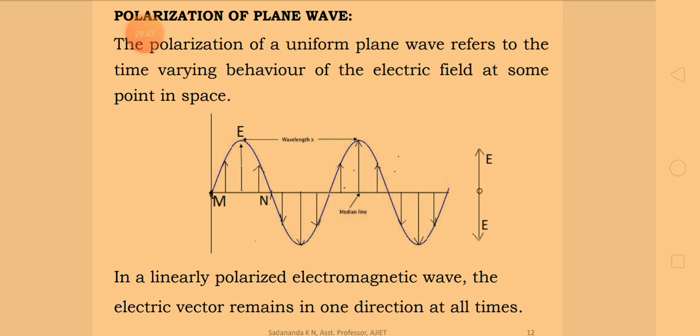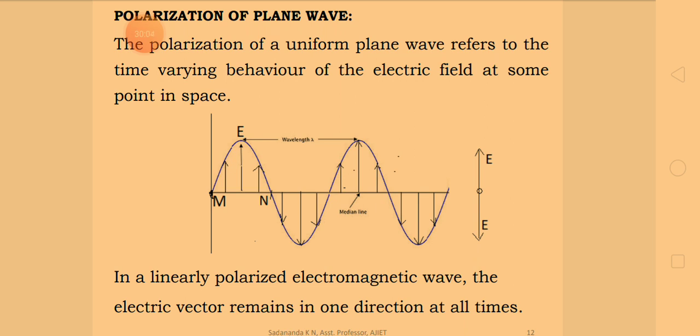Just for an observation of the variation of the electric vector E from a location to which the path of propagation of the wave is directed, the tip of the electric vector appears to oscillate along a single straight line, as shown in the figure.